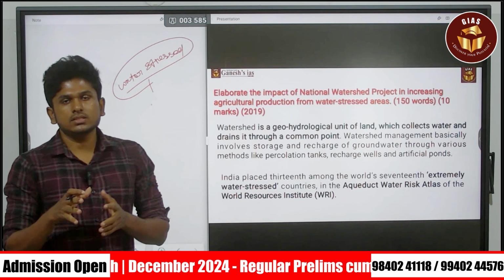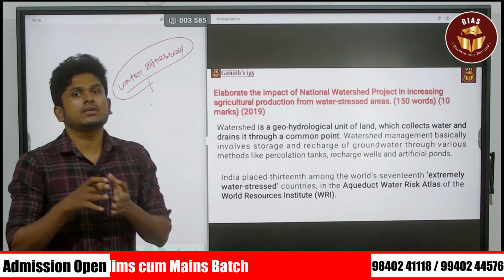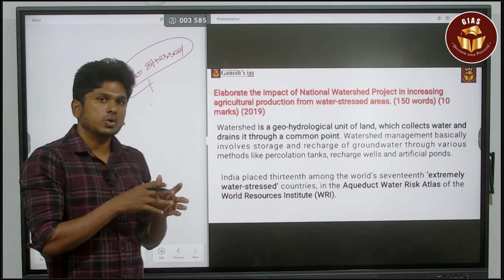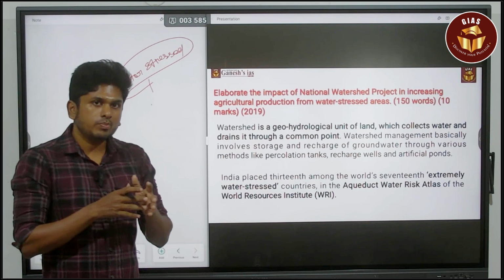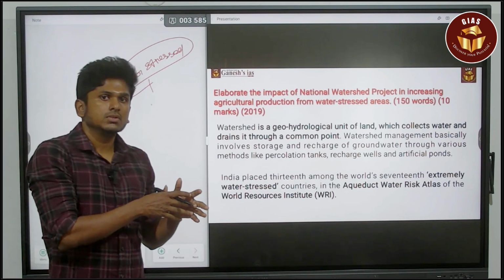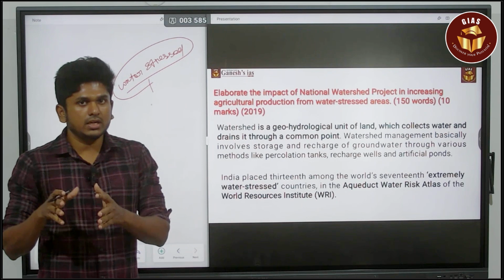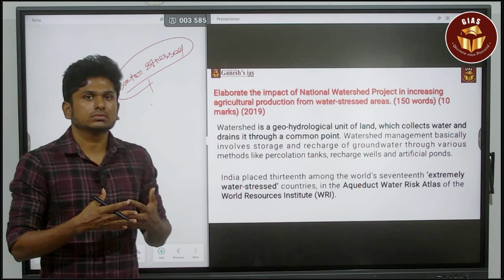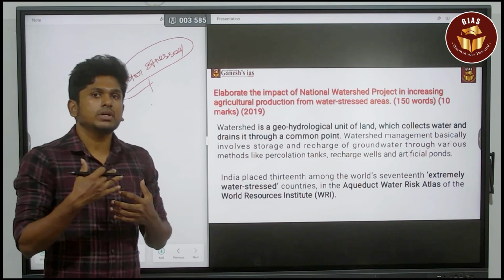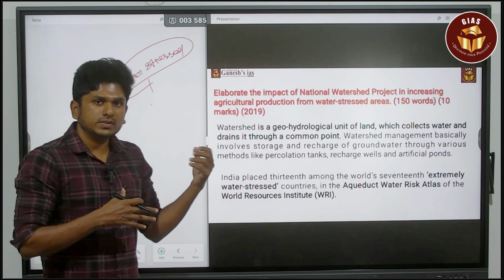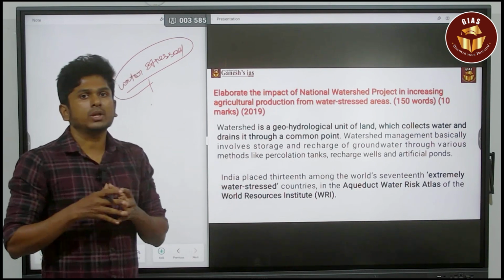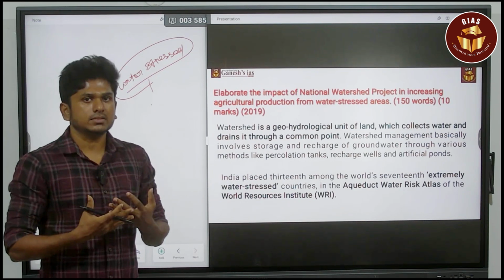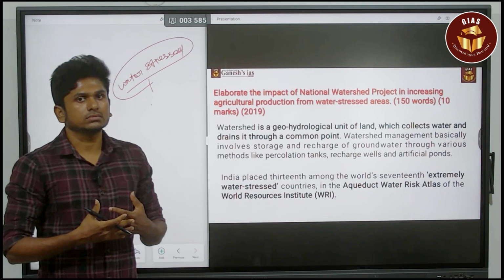So you can say these things, and in the conclusion you can speak about dryland farming, or how much of the population depends on agriculture and how much depends on rainfed farming. Rainfed farming means they cultivate only during the monsoon. In the non-monsoon season they don't have any work, so it is indirectly about the unemployment crisis. Now if you provide irrigation facilities, you are going to overcome the unemployment issues. So try to present a holistic answer. Okay, that is more important. Okay, thank you.